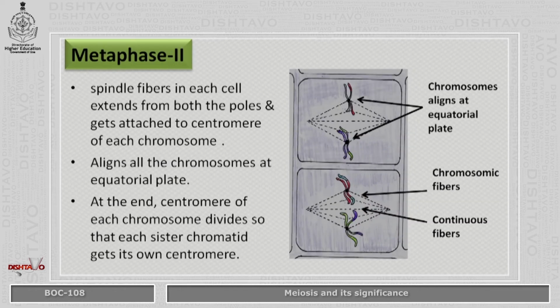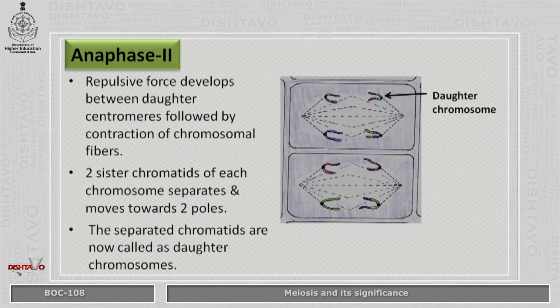Metaphase 2. Spindle fibers in each cell extend from both the poles and get attached to the centromere of each chromosome. It aligns all the chromosomes at the equatorial plate. At the end, the centromere of each chromosome divides so that each sister chromatid gets its own centromere. Anaphase 2. Repulsive force develops between daughter centromeres followed by contraction of chromosomal fibers. Two sister chromatids of each chromosome separate and move towards two poles. The separated chromatids are now called daughter chromosomes.